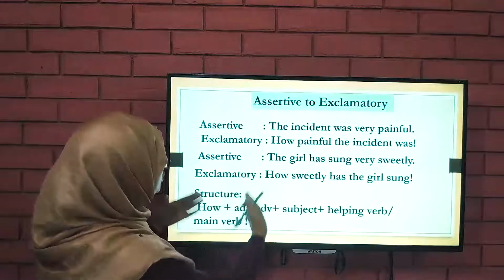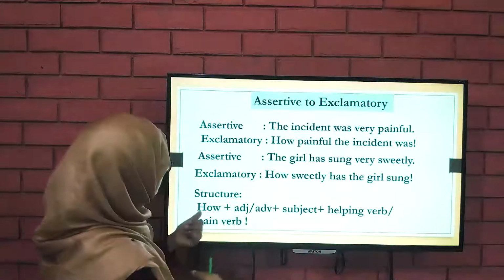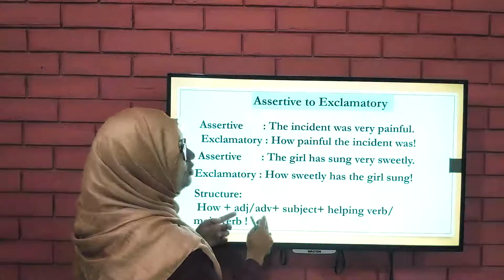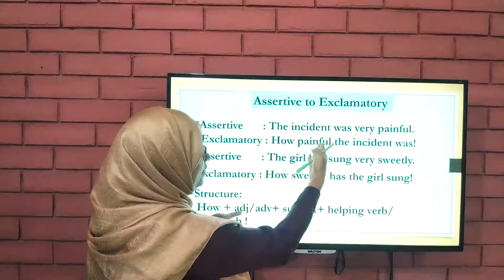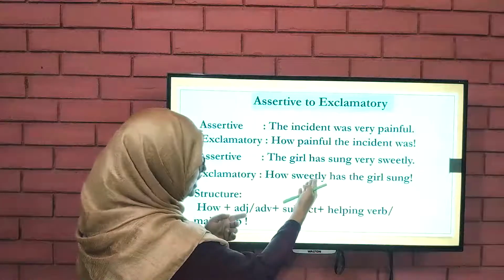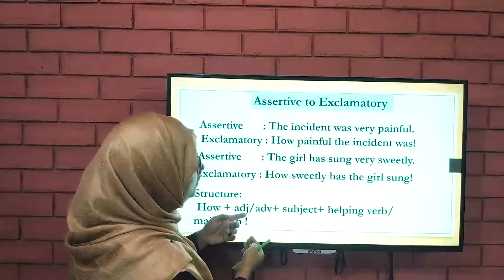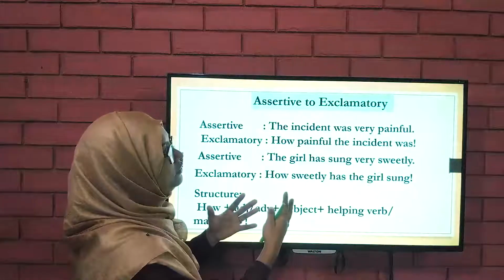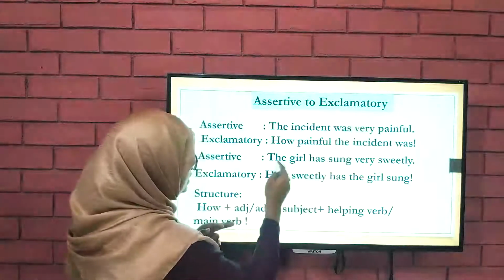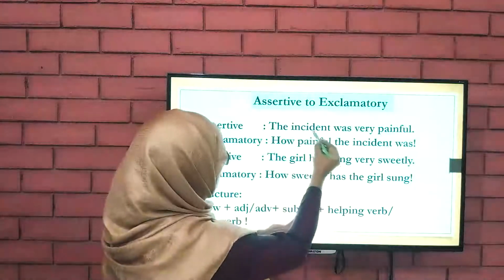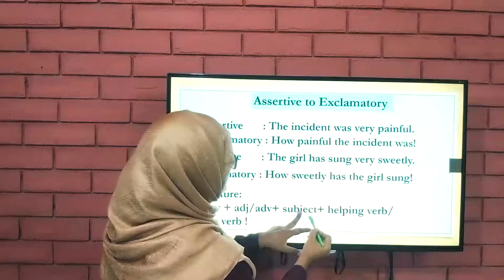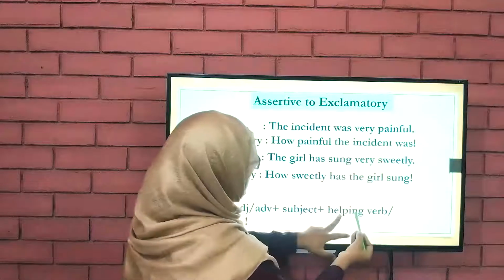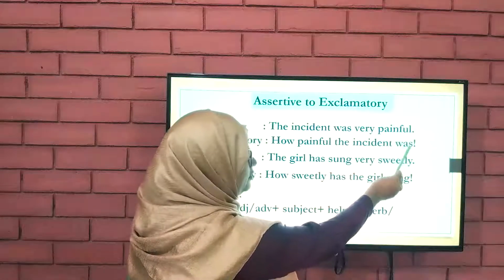Okay. So what would be the structure following these sentences? We can say how. It starts with how, and then the adjective or adverb, whatever would be in the sentence. Painful, sweetly. Here it is the adverb. Here it is also adverb. Painful, yes, this is painful, that is adjective. Here it is adjective and here it is adverb. Okay. Subject, the incident. Here the direct subject. Painful, the incident. This is the subject, and here is the helping verb. So we have put it here.